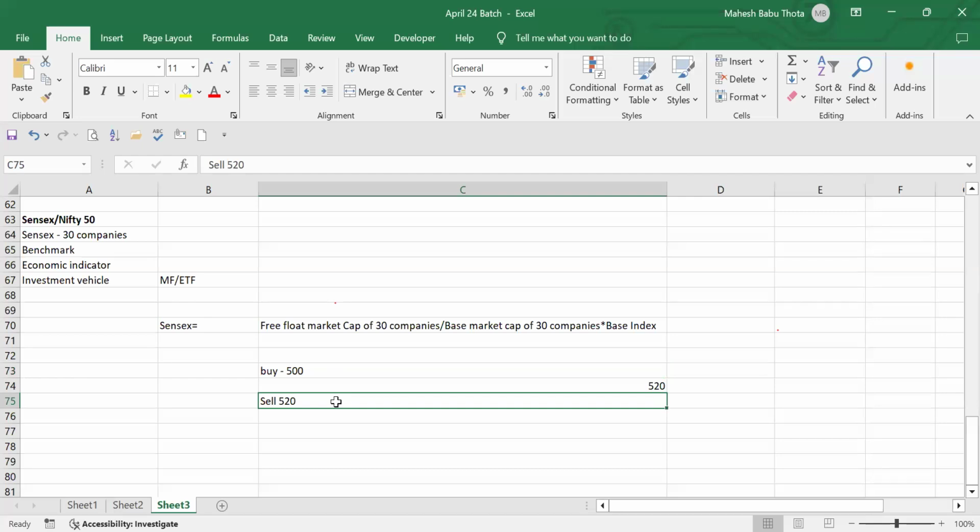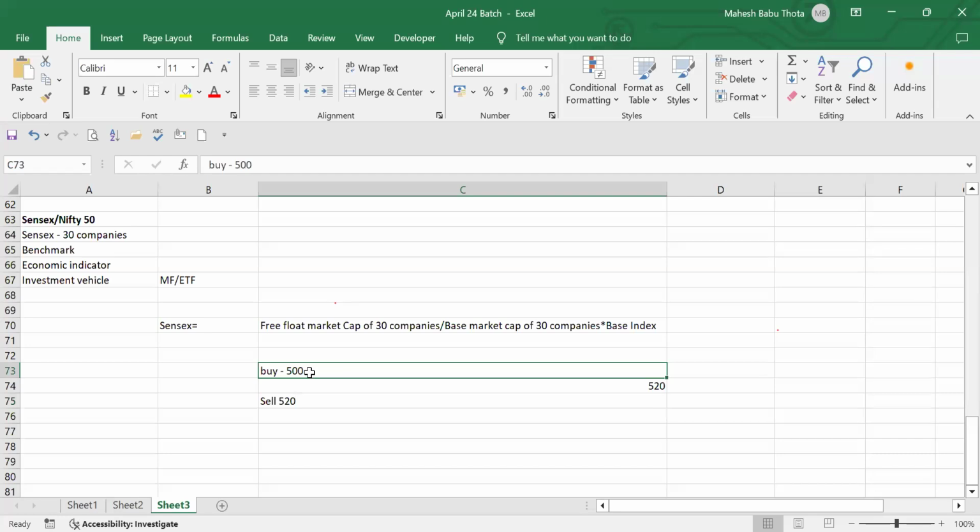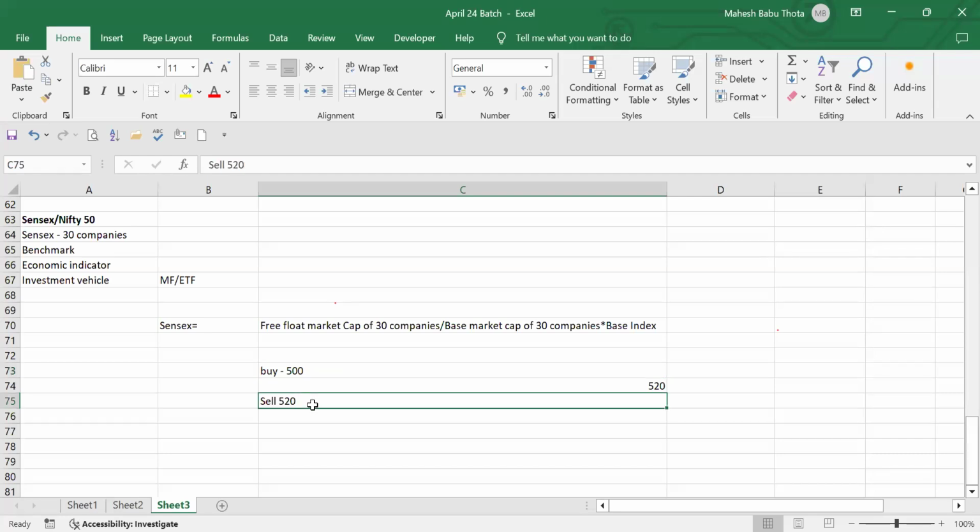Some other brokers will operate without even taking this buying amount or selling amount. We don't need to give even this 500 rupees. Simply we'll place an order: buy at 500 rupees and sell at 520 rupees. Broker will give you 20 rupees profit. Suppose the price goes down to 450, the broker will demand 50 rupees from you. That's it. We are not doing any legal, authorized transactions. It's simply like betting.